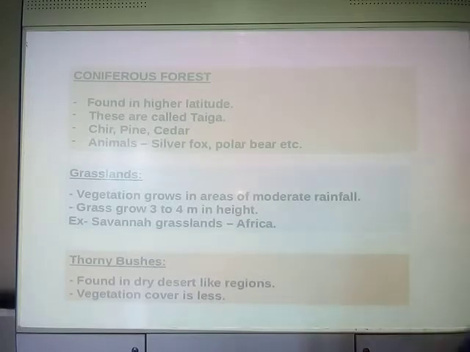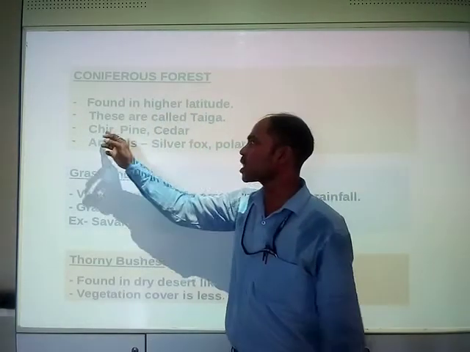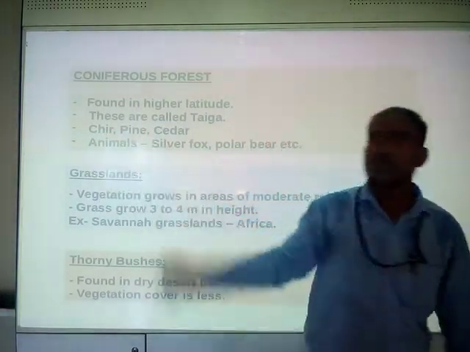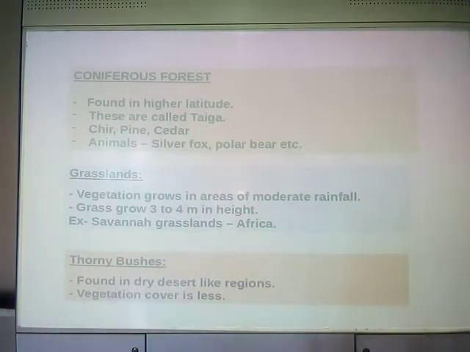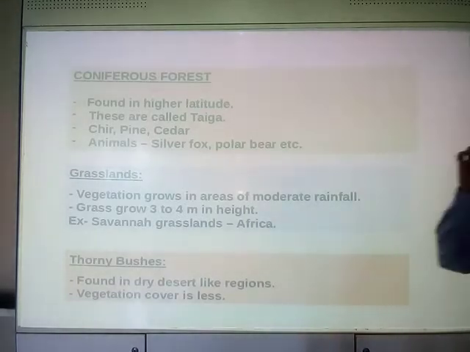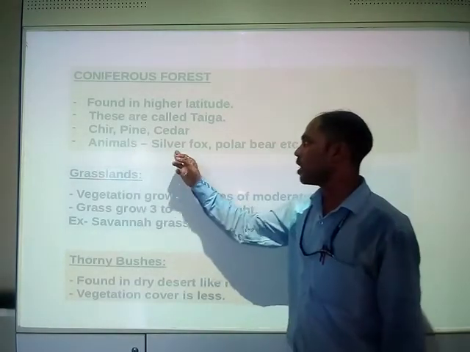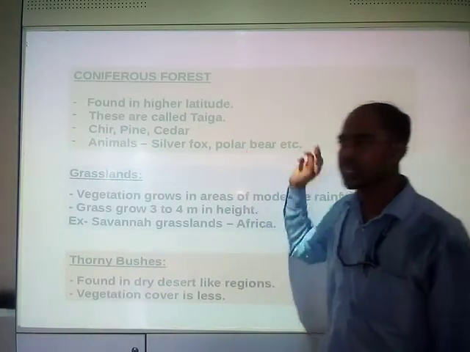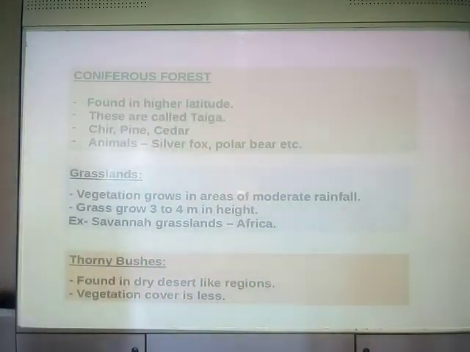What are the trees found in coniferous forest? Fir, pine, cedar, all these are thorny. Thorny means they have spines. And animals like silver fox and polar bear are found in such forest.